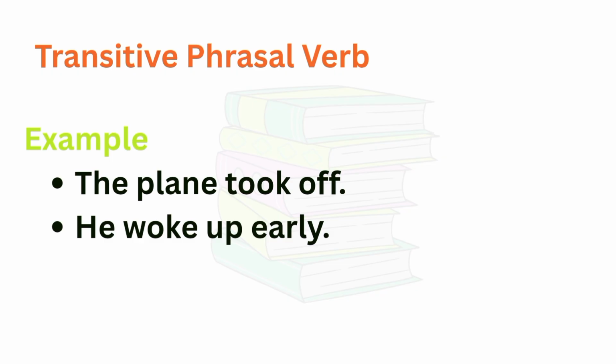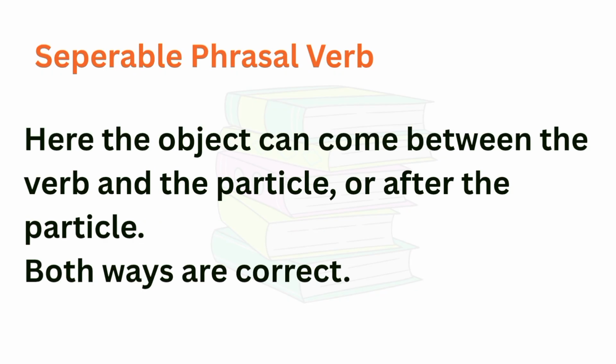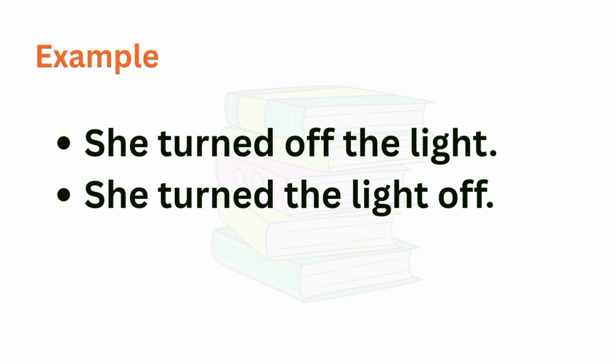Now, separable phrasal verb. Here, the object can come between the verb and the particle or after the particle. Both ways will be correct. For example, she turned off the light. And the second example, she turned the light off. You can see the clear difference in these examples. If you write the particle after the object, it will still be correct, and if you write the particle before the object, it will also be correct.